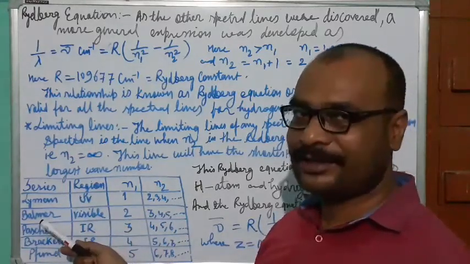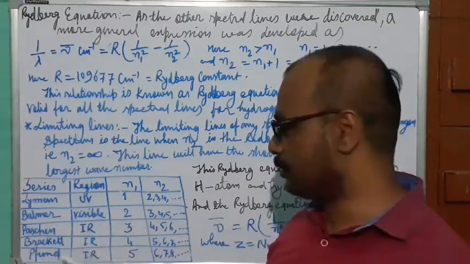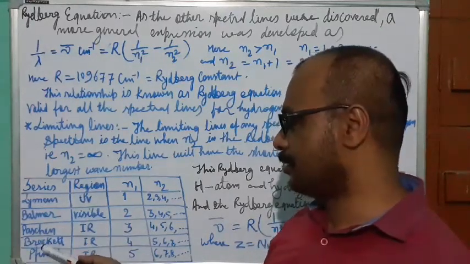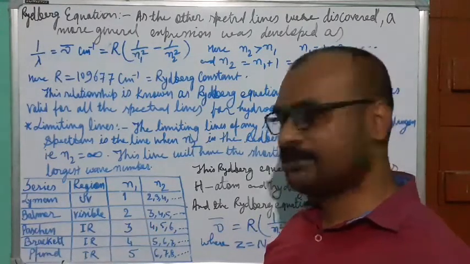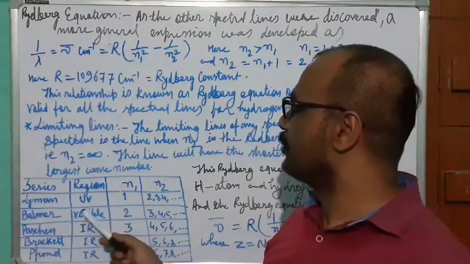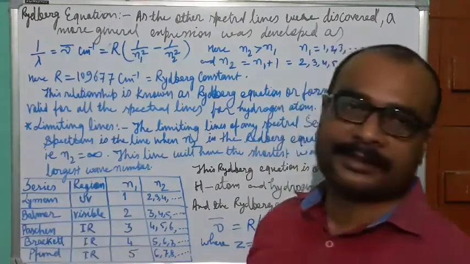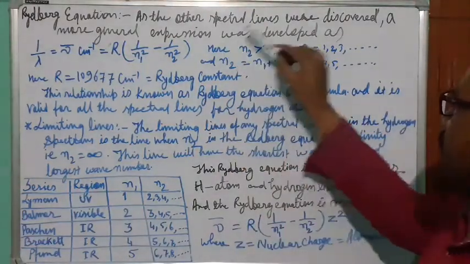Balmer discovered his series already, we have discussed that, and it is in the visible range. Paschen discovered spectral lines which are in the infrared. Brackett discovered spectral lines which are in the infrared. Pfund discovered spectral lines which are in the infrared. So only Lyman is ultraviolet, Balmer is in the visible range, and the other three spectral series are in the infrared range only. And this equation is developed.